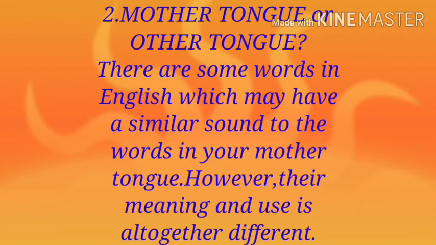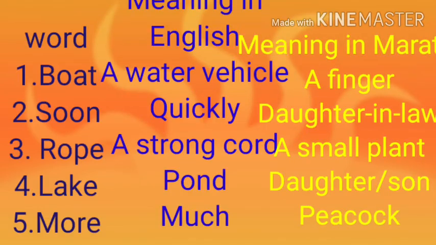Activity number 2 is mother tongue or other tongue. There are some words in English which may have a similar sound to the words in your mother tongue. However, their meaning and use is altogether different. For example, first word is given here boat. Word boat has two meanings in two different languages. In English the meaning is a water vehicle, whereas in Marathi the meaning of this word is a finger.